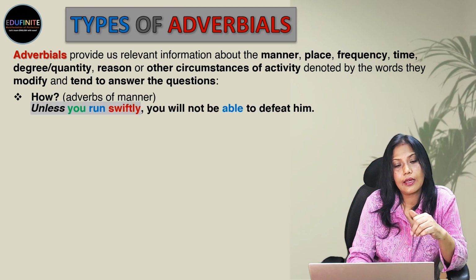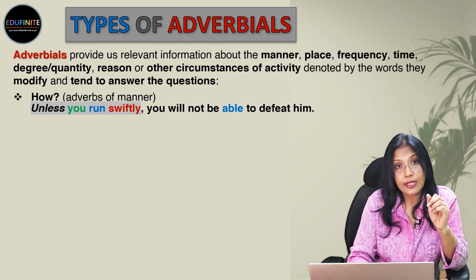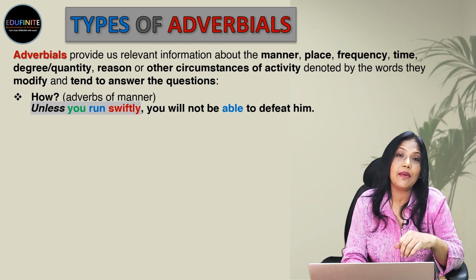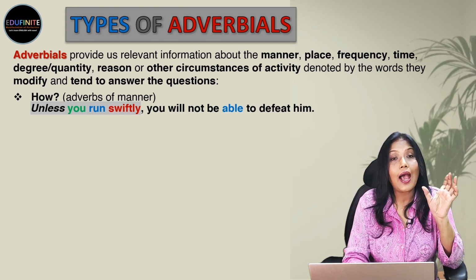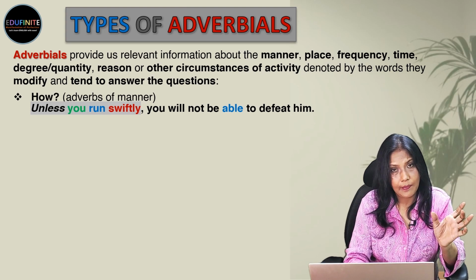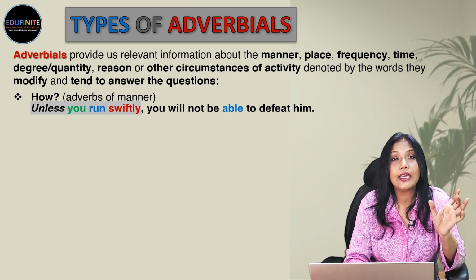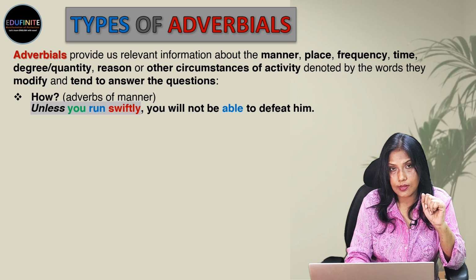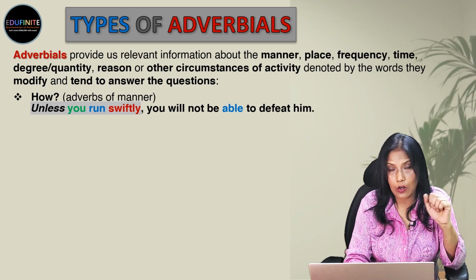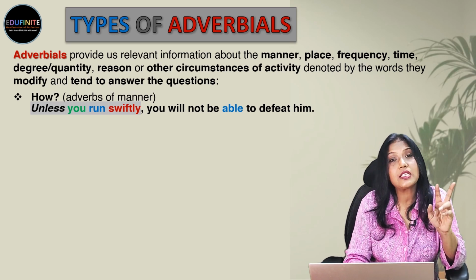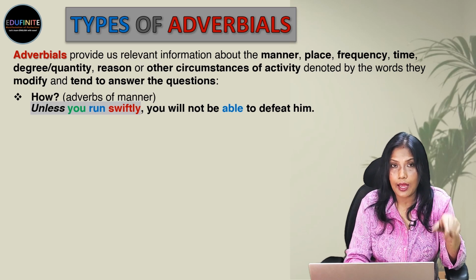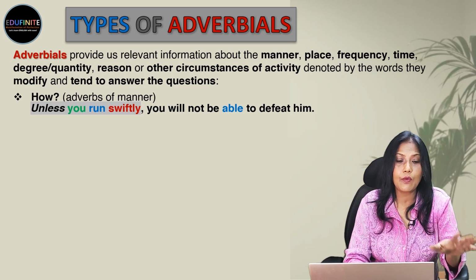Next is, unless you run swiftly, you will not be able to defeat him. So, unless you run swiftly is the dependent clause or the adverbial clause, and it begins with the subordinating conjunction unless.